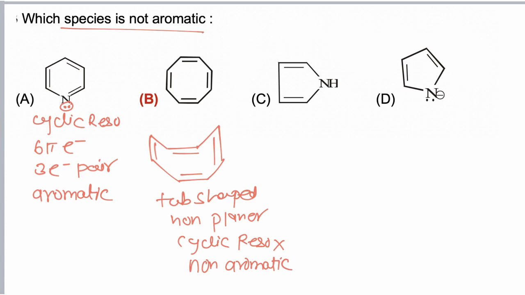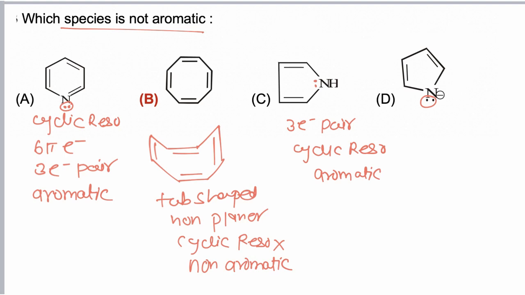In option C, this is the pyrrole molecule having 3 electron pairs involved in resonance, so odd electron pairs are involved in resonance along with cyclic resonance, so this molecule is aromatic in nature. Now the third is the ion of the pyrrole molecule. This ion is having 2 pairs of electrons, out of which only one is involved in resonance.